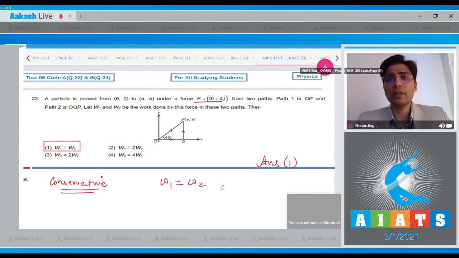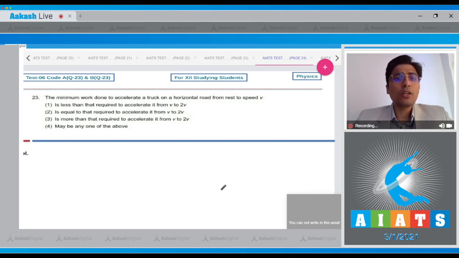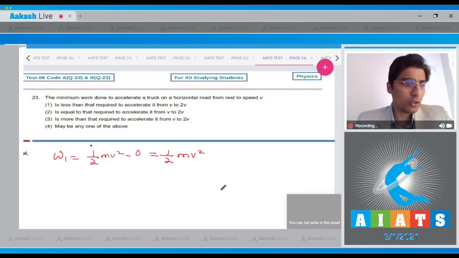Now let us solve question number 23. In question 23, the minimum work done to accelerate a truck on a horizontal road from rest to speed v is. Dear student, the minimum work done will be equal to the change in kinetic energy. So W1 will be equal to the final kinetic energy, half mv square, minus initial kinetic energy, that is 0. So that is half mv square.